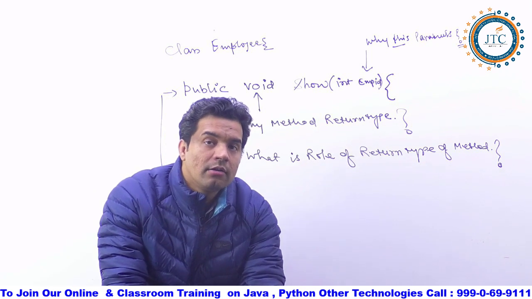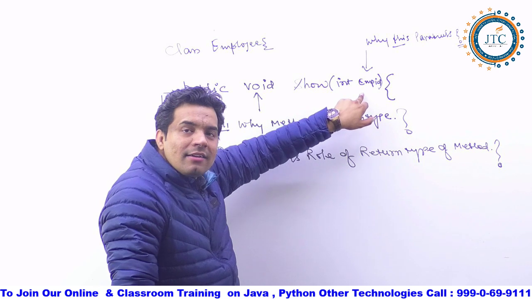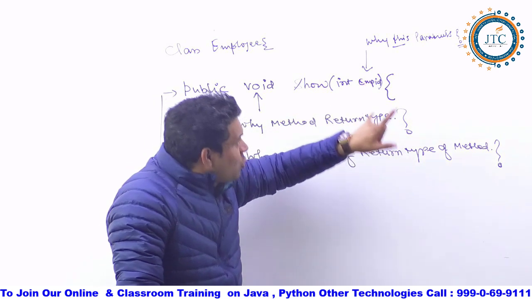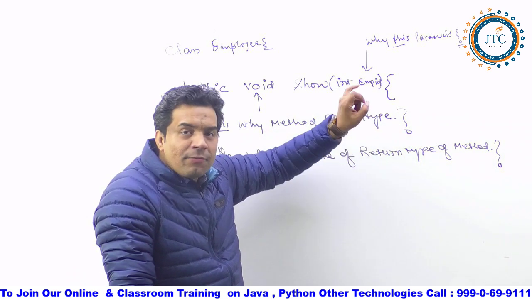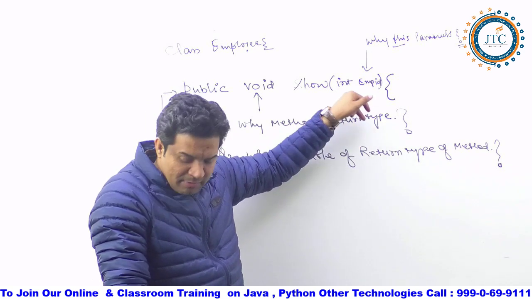The number one point: the parameter of the method is something like an input you are providing to the method.